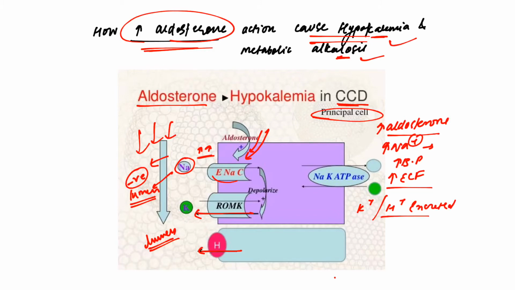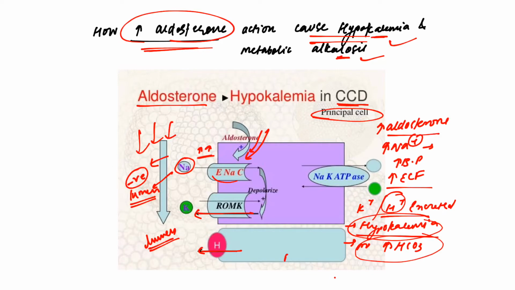So that leads to hypokalemia, and we know H plus lost is bicarb gained in the circulation. So hypokalemia and increased bicarb in the circulation both lead to metabolic alkalosis. So that's how hyperaldosteronism can lead to metabolic alkalosis.